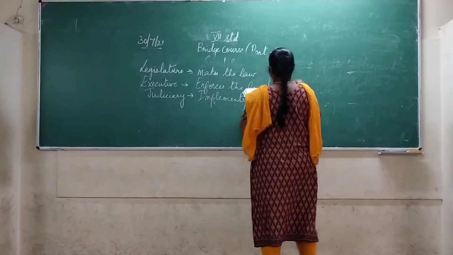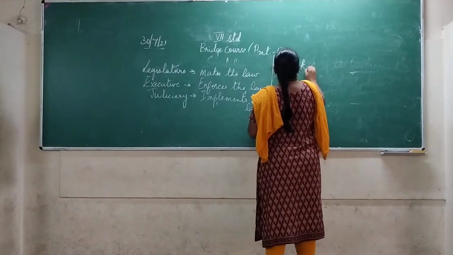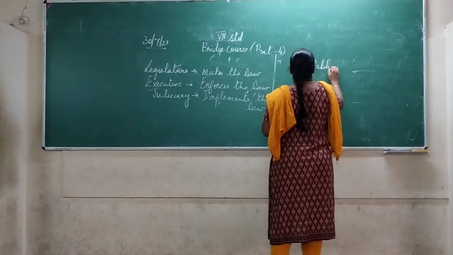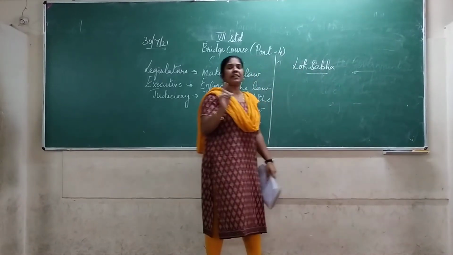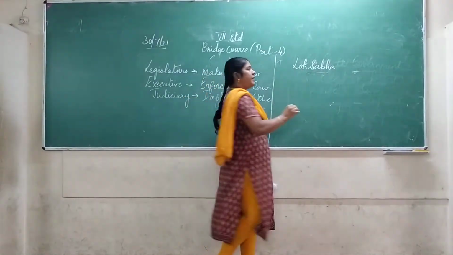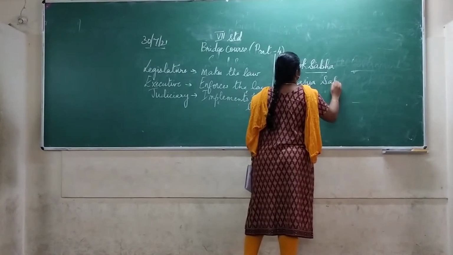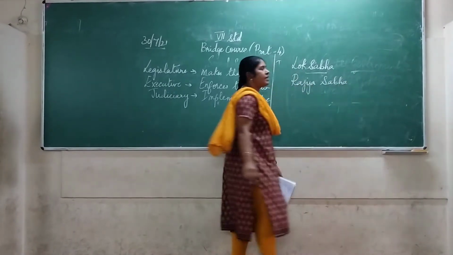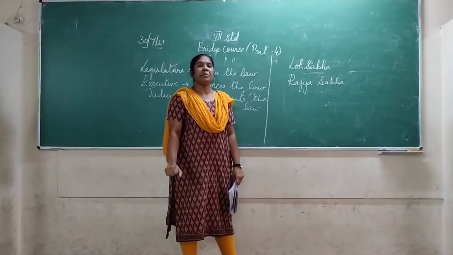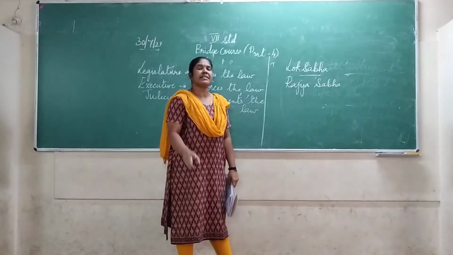Next is about Lok Sabha. In Parliament we have two houses, that is Lok Sabha and Rajya Sabha. A Parliament is called a bicameral legislature.